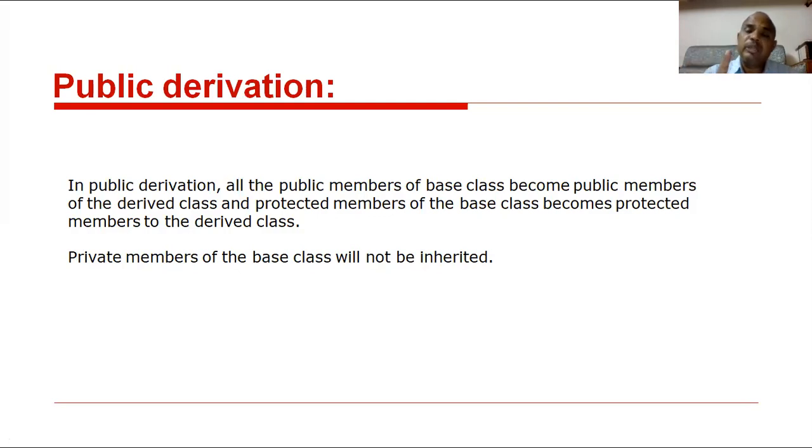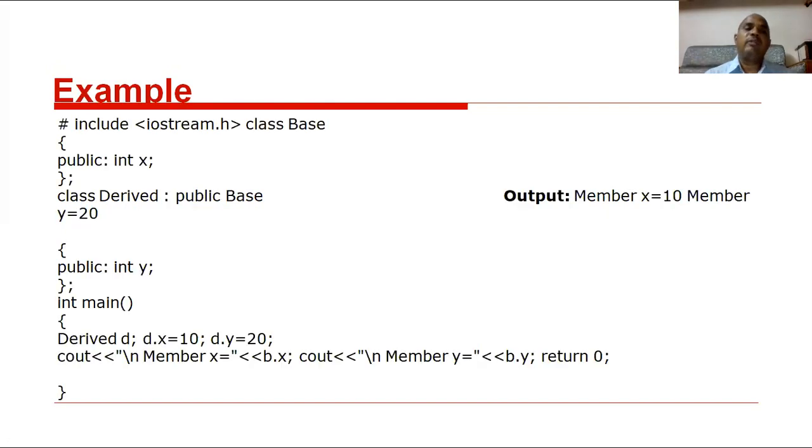Public members of the base class are inherited publicly. Protected members of the base class are inherited protectedly. Private members of the base class are not inherited. Clear, all of you? Remember, okay? In the public derivation, this is an example. #include <iostream.h>, then your base class.